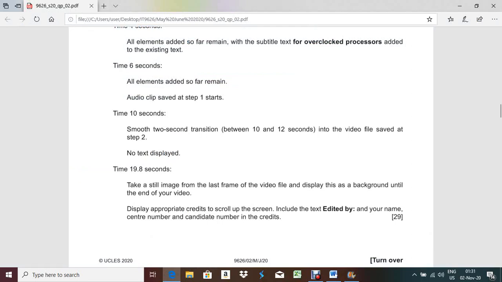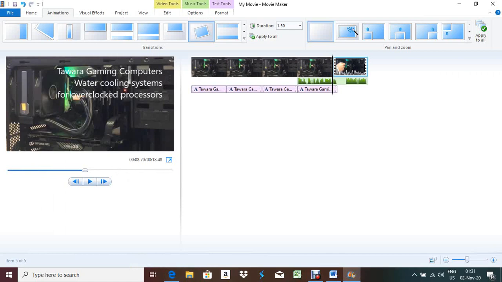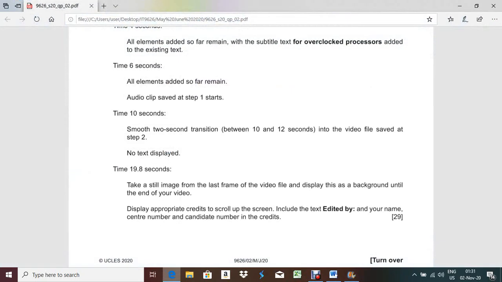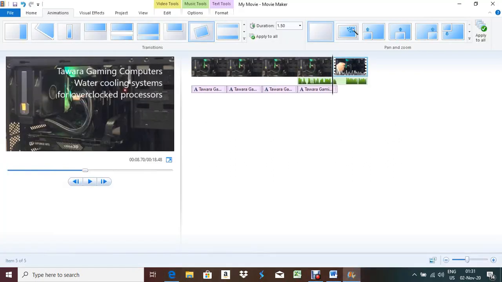A smooth 2-second transition is given to the video clip saved in step 2 on the next display. Now the question is that our video clip should start from 10 seconds, right? Because if I check the previous question, it was a 10 second smooth 2-second transition. When you give a transition, you'll see some portion of the video is not there, like 8.703.